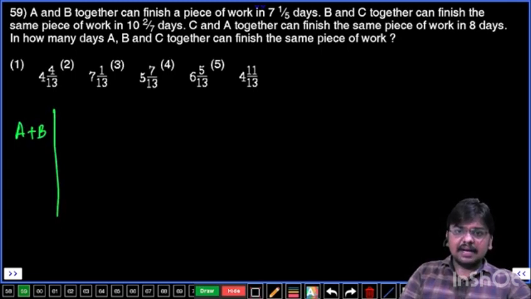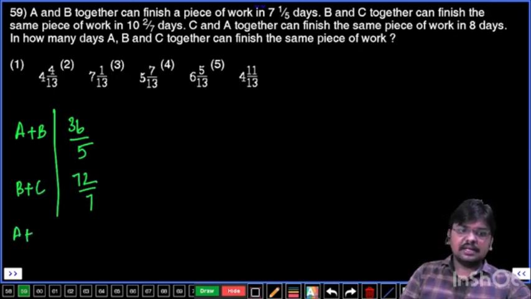7 1 by 5 can be written as 36 by 5. B, C together, that is 10 2 by 7, that can be written as 72 by 7. And A, C together, or C, A together, they can complete the work in 8 days.